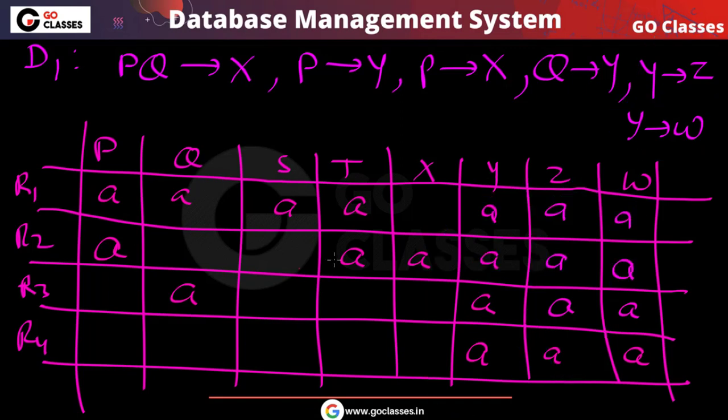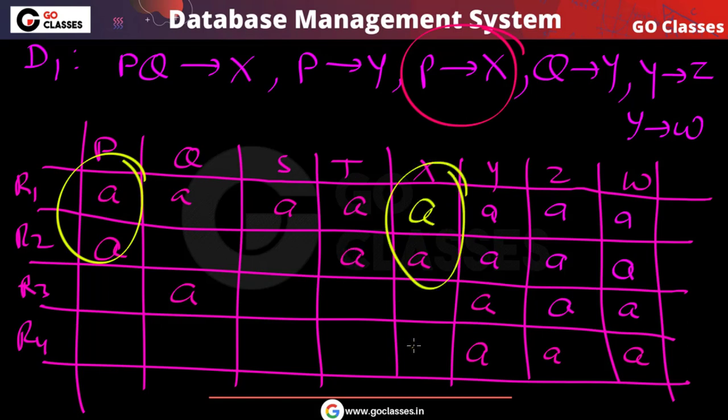Now let's see what we can do. What else can we do here? P determines X. Just take this P determines X. In these two rows the P value is same, so in these two rows the X value will also be same, so just put a here.